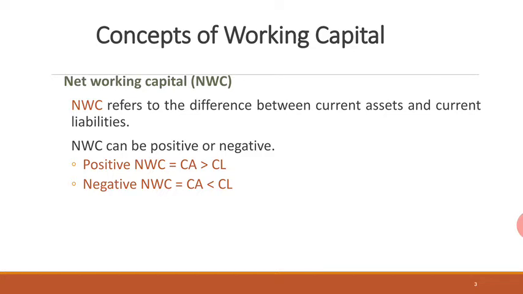Now, net working capital can be positive or it can be negative. When will net working capital be positive? When current assets are greater than current liabilities, you get positive net working capital. If current assets are less than current liabilities, you get negative working capital.